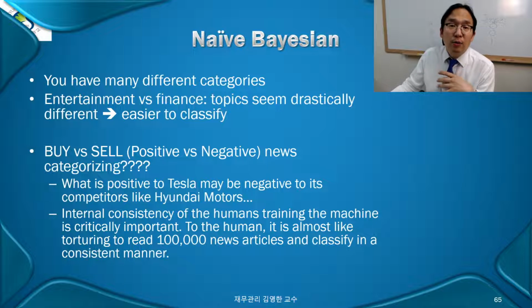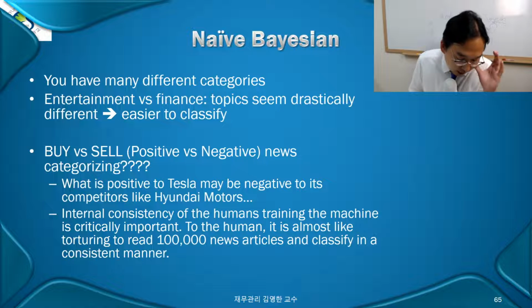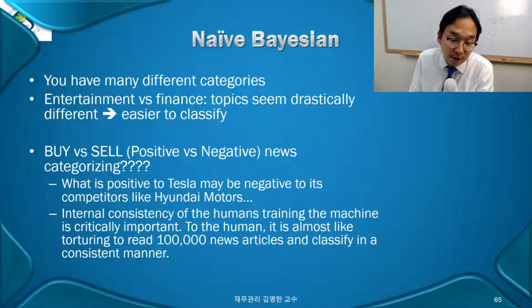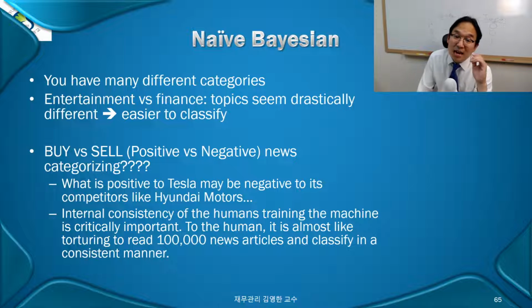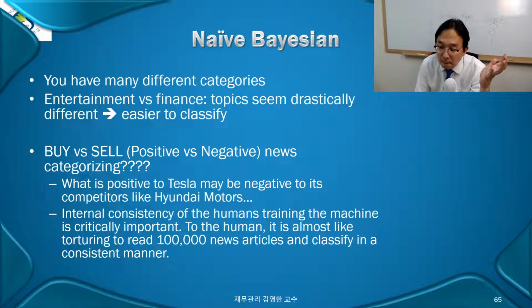Now, naive Bayesian, you have many different categories: entertainment versus finance. Topics seem drastically different, easier to classify. But naive Bayesian classifiers have their own problems as well. Buy versus sell, positive versus negative news categories. Well, what is positive to a certain company must be negative news for the other companies, its competitors.